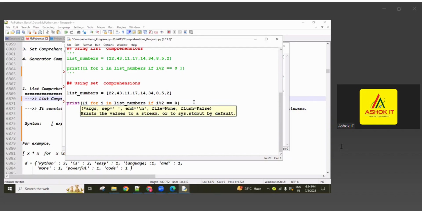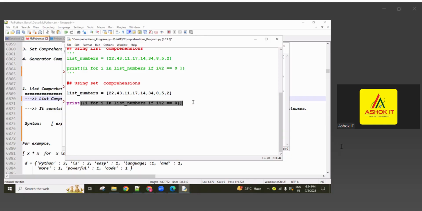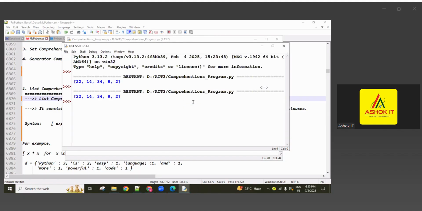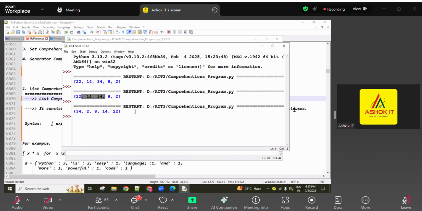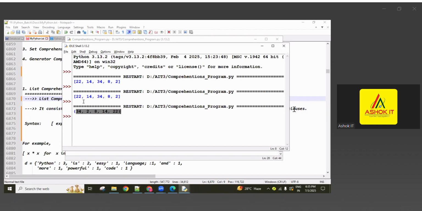And now you can print this. Okay, save it and print. See here, a set of even numbers is coming. A set does not follow insertion order, that's why a different order is generated. The same elements are there. The above one is a list comprehension I used, and this one is a set comprehension.